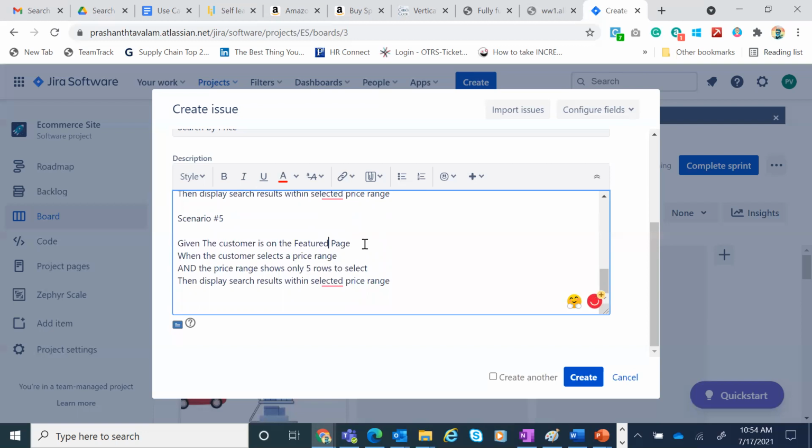The customer has to be on the featured page when the customer selects a price range. Before that I have to mention that there is an option, and the page displays